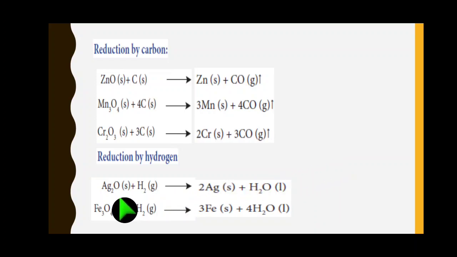Right? So silver oxide, left side 2 silver, so right side make it 2, then H2 takes oxygen, giving H2O. Here left side 3 iron, right side 3 iron, then oxygen 4, right side 4, so totally 8 hydrogen, here 4 H2, 8 hydrogen.